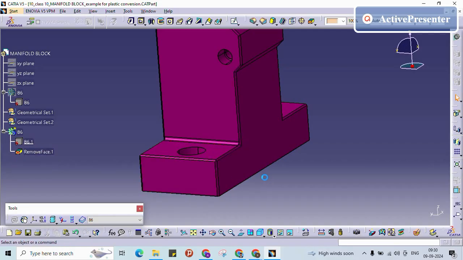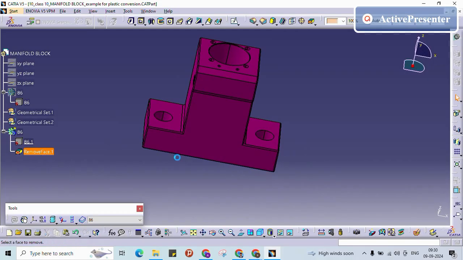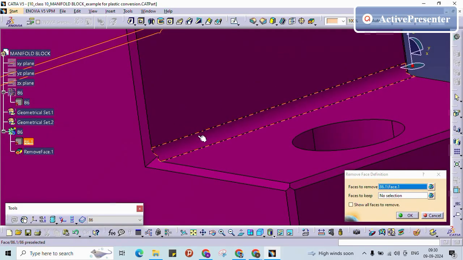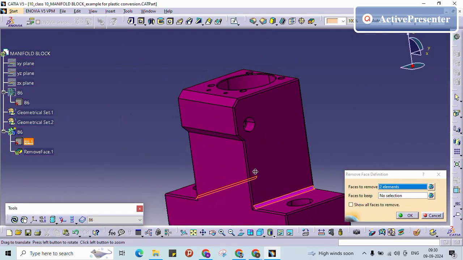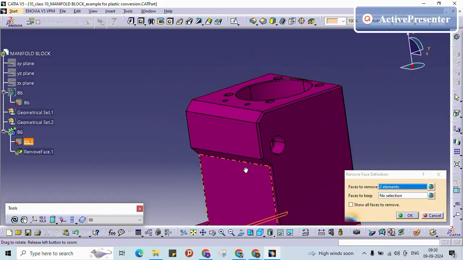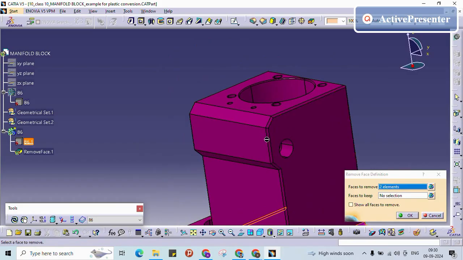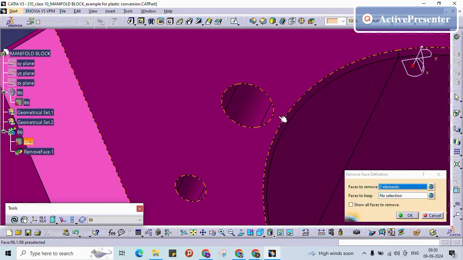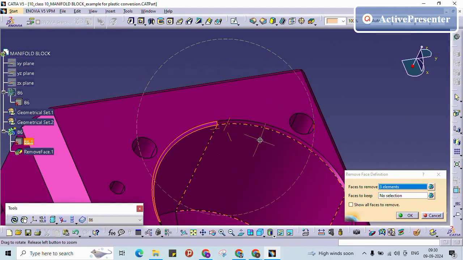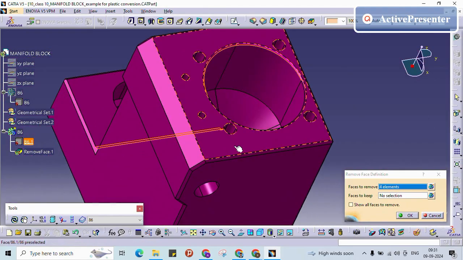So first we need to go with our horizontal fillets. See, in this one, this is what is having the flow, right? I'm removing this top one.